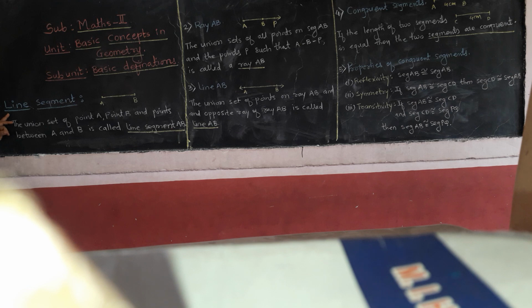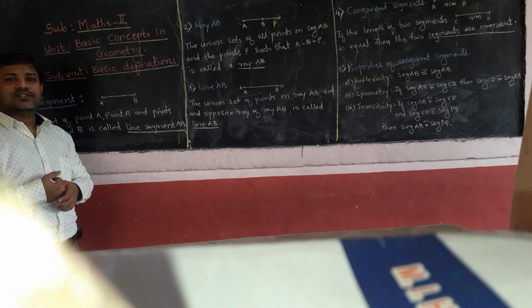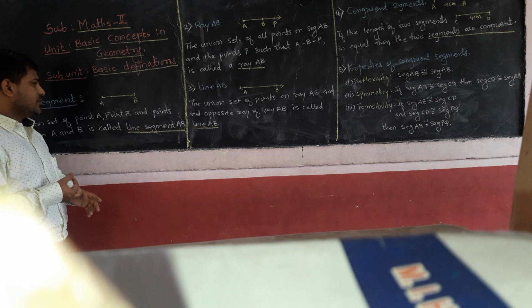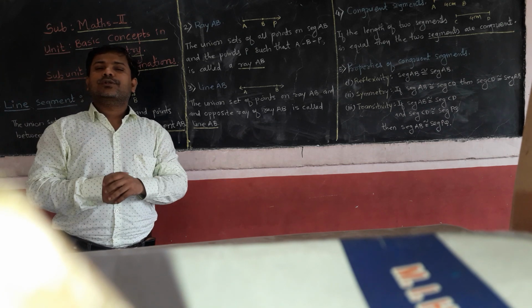The first is the line segment. Already you know the line. You have drawn the line segment in your constructions in the previous standard, 6th standard, maybe 8th standard. Now, what is the definition of the line segment? That's what we are going to learn.